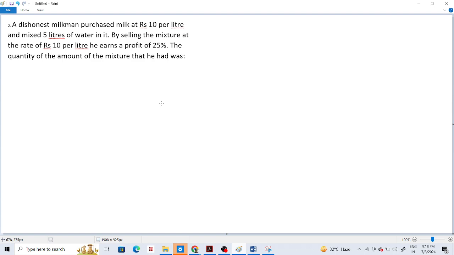Have you done mixture allegation? Okay. Sir, I don't know the allegation method. Okay, fine. I will do it with the allegation method first because mixture allegation is a different chapter. After profit and loss, we will do allegations and mixture, because that is an important supporting chapter. We will need it in many places.